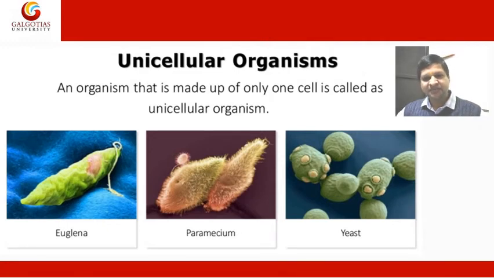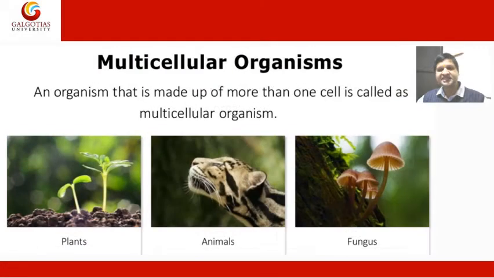Unicellular organism. An organism that is made up of only one cell is called a unicellular organism. Examples of unicellular organisms are Euglena, Paramecium, and others. Multicellular organism. An organism that is made up of more than one cell is called a multicellular organism. Examples of multicellular organisms are plants, animals, and fungi.